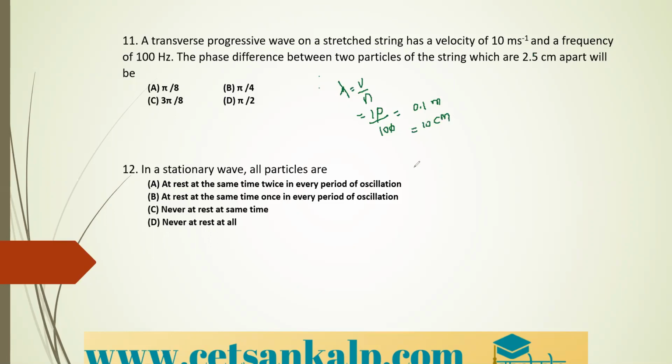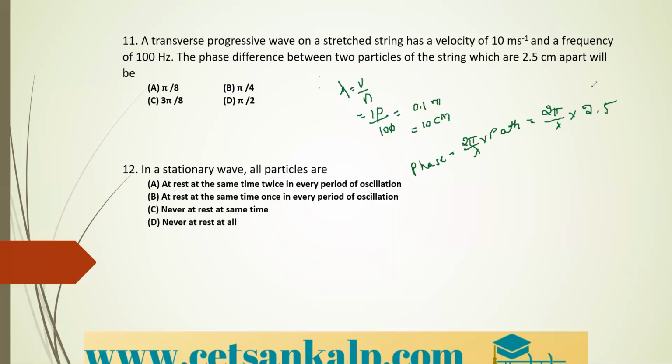Then next, phase difference is given by, in the previous sums we have seen the formula, it is 2 pi by lambda into path difference. That is equal to 2 pi divided by lambda into path difference, which is 2.5. If you simplify this, that is 2.5 divided by 10 into 2 pi. The correct option is pi divided by 2 here. That is option D is the correct option.